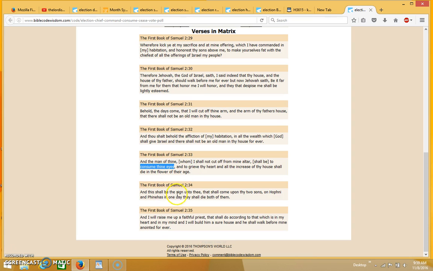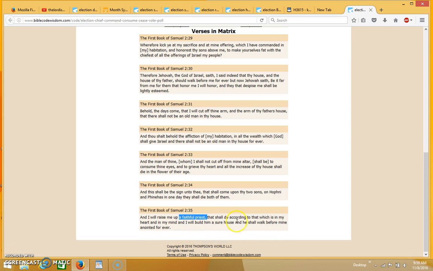And this shall be the sign unto thee, that shall come upon thy two sons, on Hophni and Phinehas, in one day shall they die both of them. And I will raise up a faithful priest, that shall do according to that which is in my heart and in my mind, and I will build him a sure house, and he shall walk before mine anointed forever."